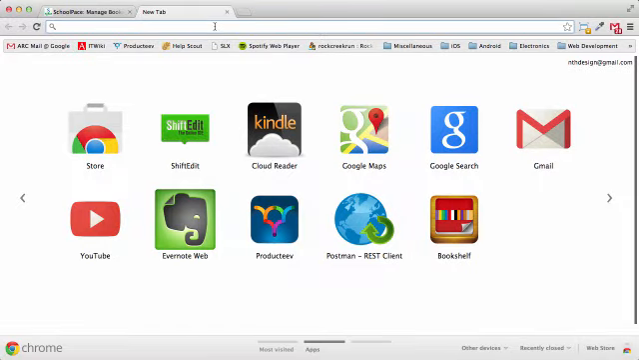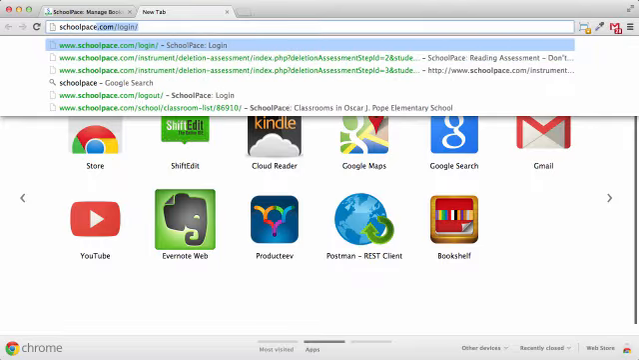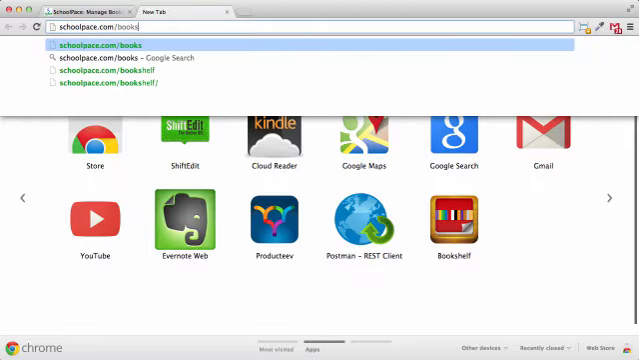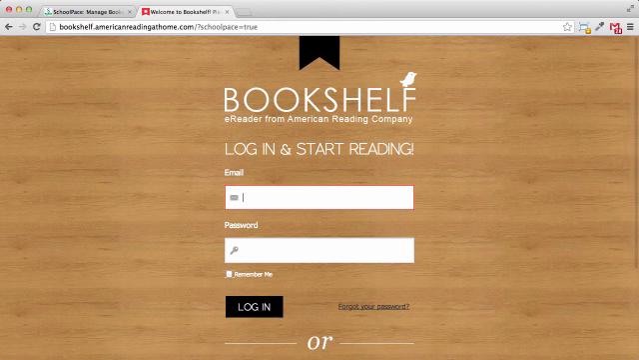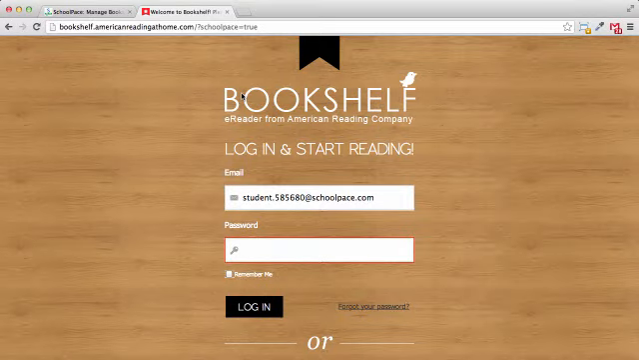To access Bookshelf on the web, first open a web browser and navigate to schoolpace.com/bookshelf. The /bookshelf part of the address is important. If students try to log in to SchoolPace itself, it won't work. Now that you see the bookshelf login page, type in your bookshelf username and password. I'll use one of the student usernames and passwords we just generated.